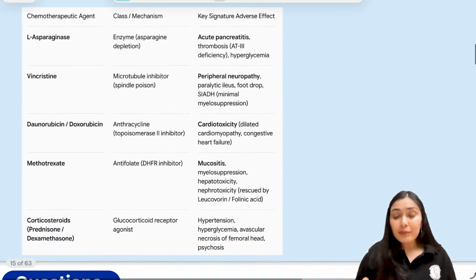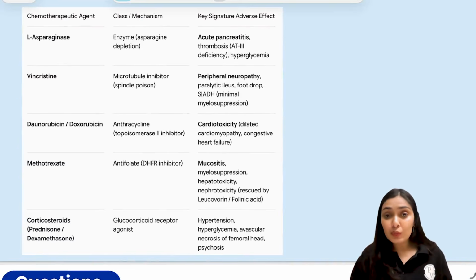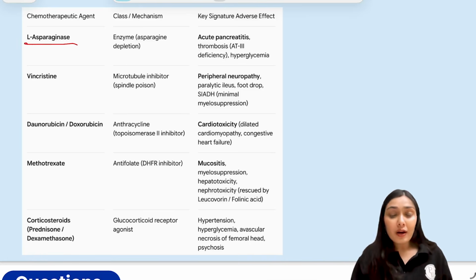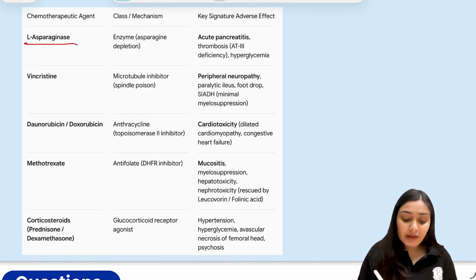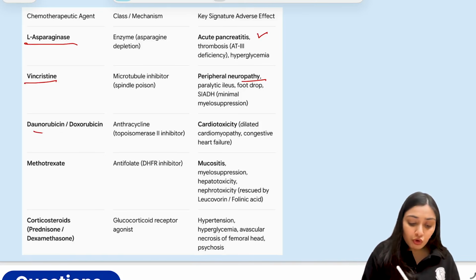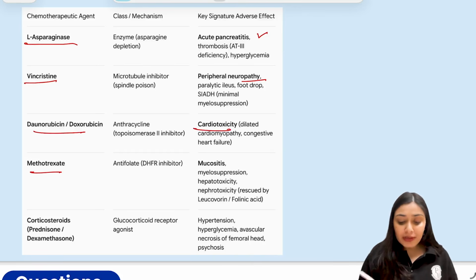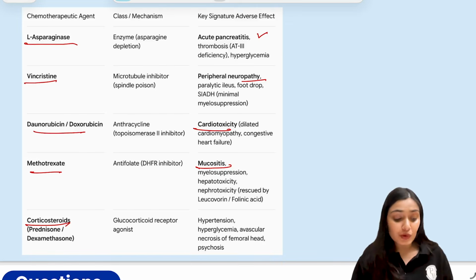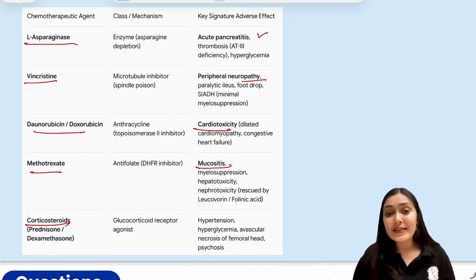I have a very important table regarding the important chemotherapeutic agents, specifically in pediatric cancers, where you need to know their mechanism and adverse effects. L-asparaginase we have just discussed. The key adverse effects here are acute pancreatitis, hyperglycemia, and thrombosis. Vincristine: peripheral neuropathy, foot drop, paralytic ileus, SIADH. Daunorubicin: cardiotoxicity. Methotrexate: mucositis, myelosuppression. Corticosteroids: hypertension, hyperglycemia, avascular necrosis of the femoral head, and psychosis. So, an important side effect you need to know of each of these categories.